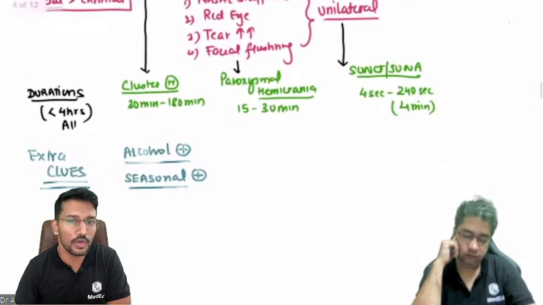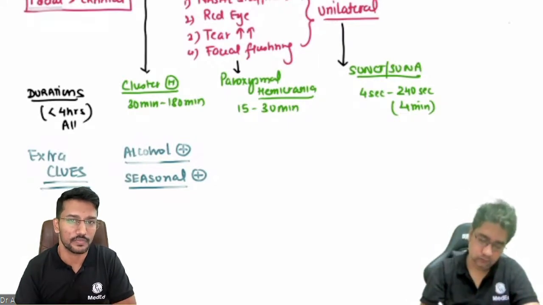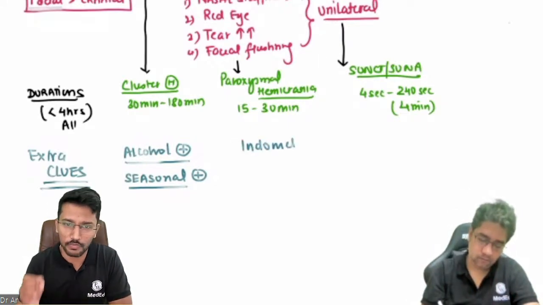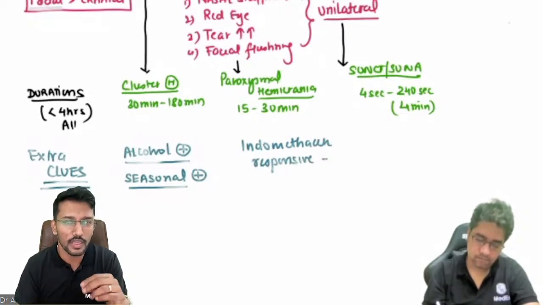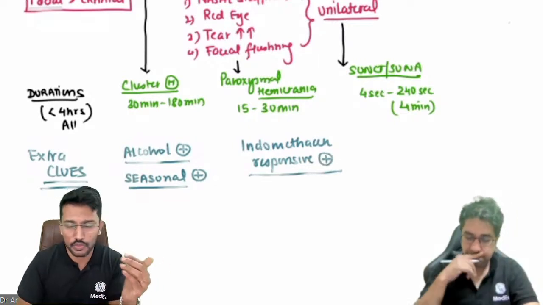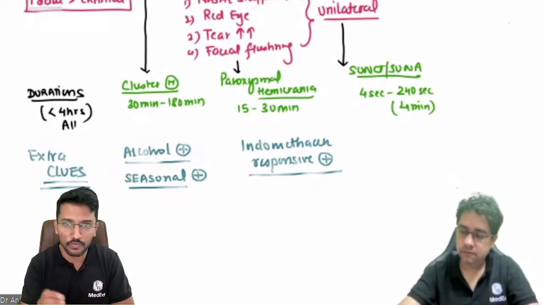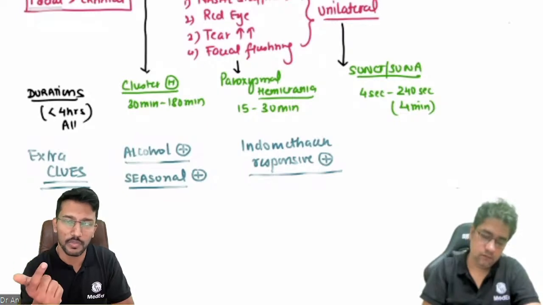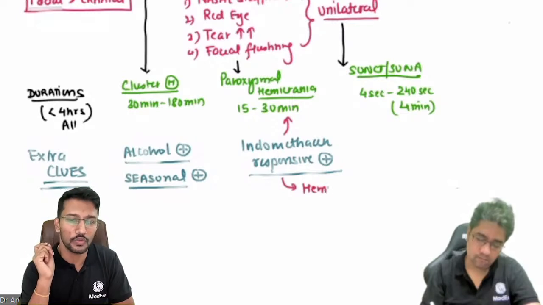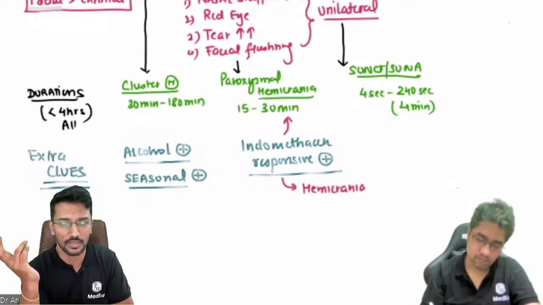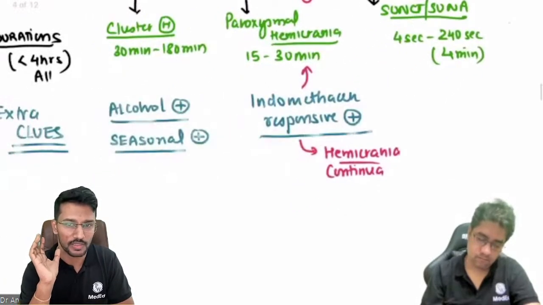Now, if he wants to give you a clue about paroxysmal hemicrania, generally he will mention indomethacin responsiveness. Again, this is also an important MCQ. Which of the following is an indomethacin responsive headache? So patients who have paroxysmal hemicrania, if you give them regular indomethacin, then their headache episodes will significantly come down. In fact, there are only two headaches where you see beautiful indomethacin responsiveness. One is paroxysmal hemicrania and the other is hemicrania continua. Easy to remember, both have the word hemicrania, right? Paroxysmal hemicrania, hemicrania continua. Both of them respond to indomethacin.